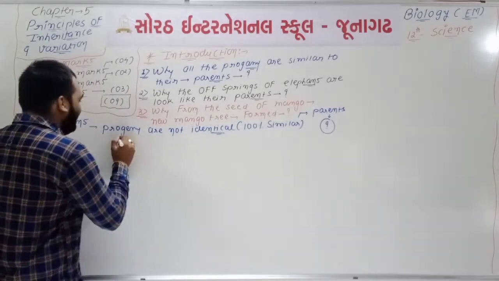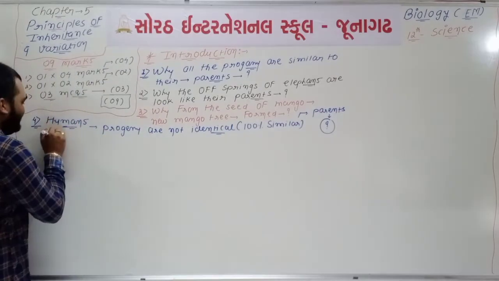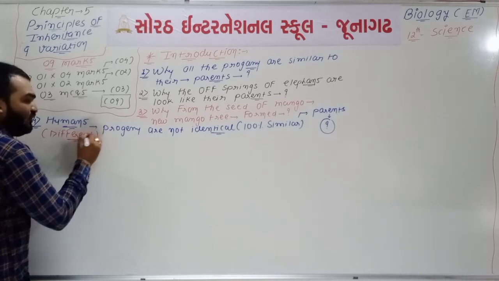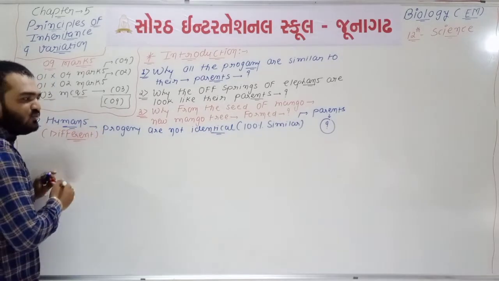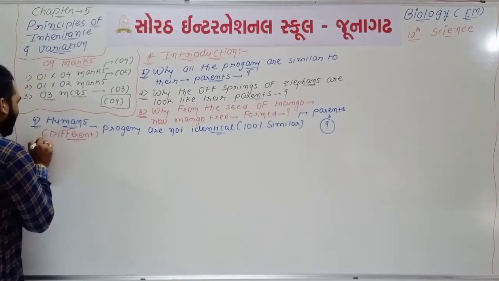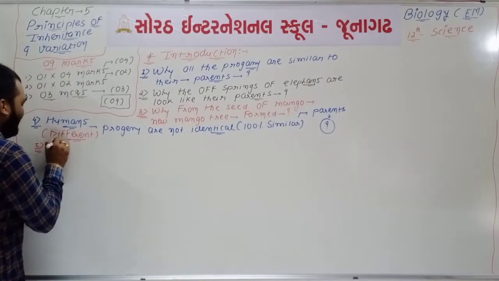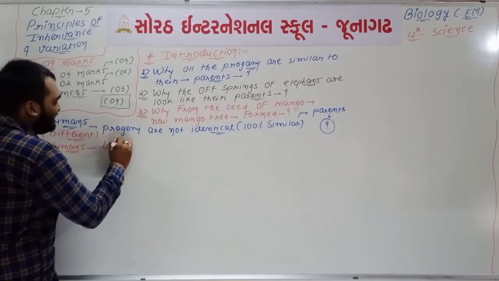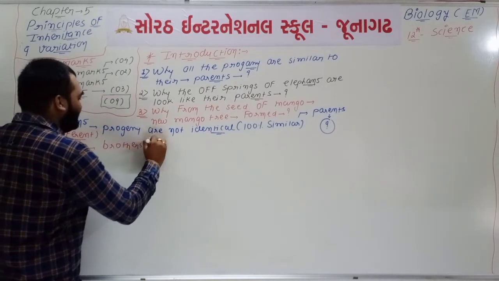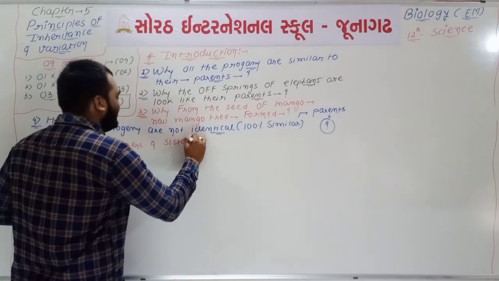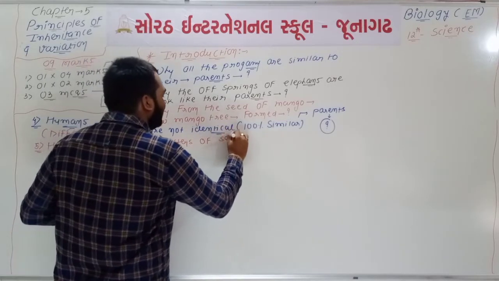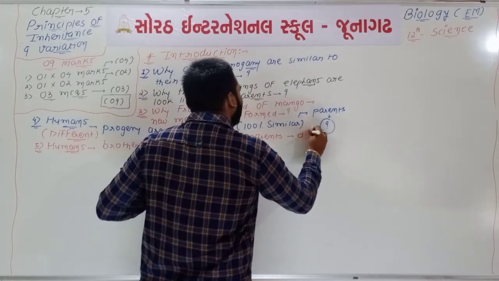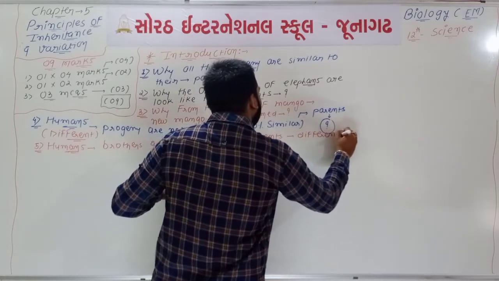Why are the progeny of humans different, or why are some variations found if we compare the progeny with their parents? Point number 5: why in humans will brothers and sisters of the same parents be different? They also are not identical.